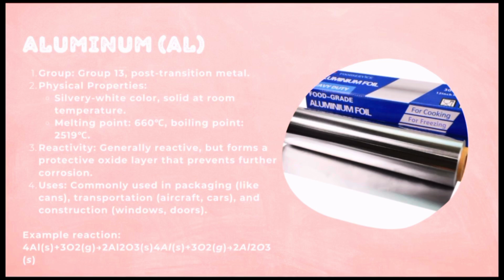Aluminium. Group 13. Post-transition metal. Physical properties. Silvery white color, solid at room temperature, melting point 660 degrees Celsius, boiling point 2519 degrees Celsius. Reactivity. Generally reactive but forms a protective oxide layer that prevents further corrosion. Commonly used in packaging like cans, transporting aircraft cars, and construction windows.